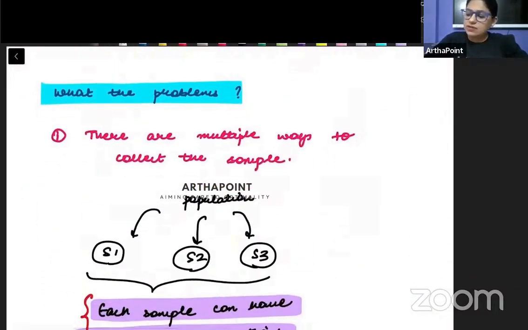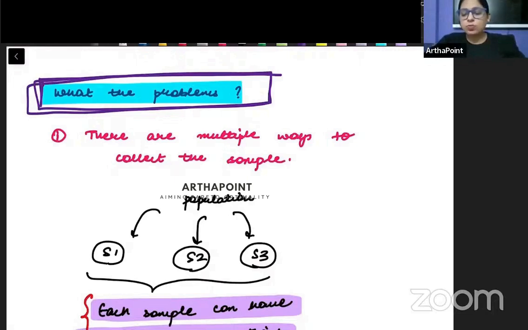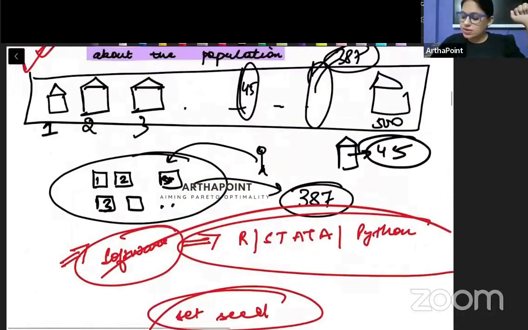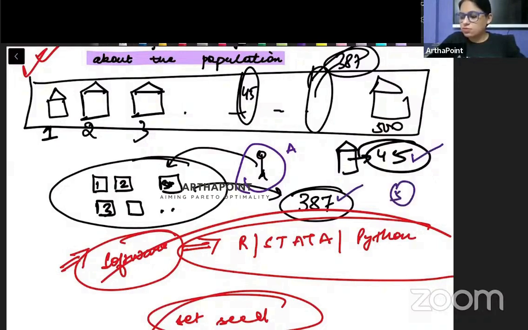Now question ये आता है कि what is the problem when we use the sample? जब हम sample use करते हैं तो problem क्या आती है, what problem do we incur? The first problem that we incur is that there are multiple ways of collecting the sample out of the population. तो जैसे बेटा मैंने आपको बुलाया, I called student number A, मैंने बोला अच्छा इसमें से बेटा 50 houses का sample collect करो.